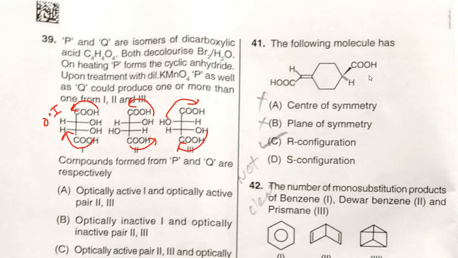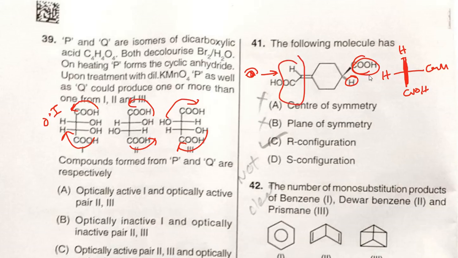The following molecule has... I'm going to look at this molecule from the left side end. If I look at this molecule from here, then this COOH will be at the bottom, and the hydrogen at the top of the vertical line. Now the COOH will be at the right side end, and this hydrogen will be at the left side end. Now we need to take this vertical line as the thick one, because we are looking from this vertical line only. So we need to start numbering from here: 1, 2, 3 and 4. So here you can see the direction is clockwise, so our configuration.